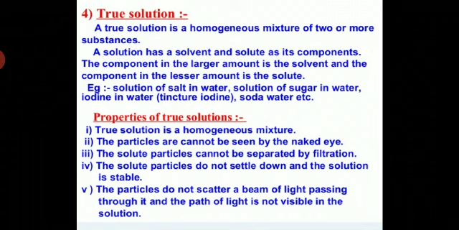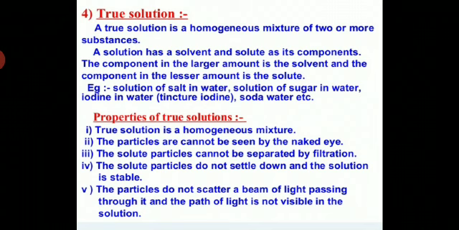A solution has a solvent and a solute as its components. So what is the solute? The lesser amount of the substance. If you prepare a sugar solution, you need sugar and water. The sugar is the solute, the lesser amount. Water is the solvent. Understand?